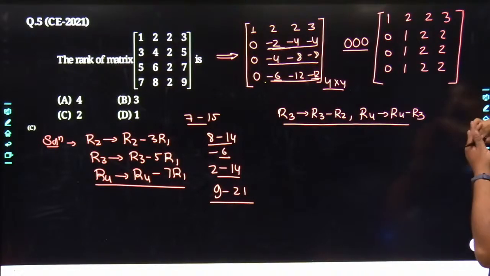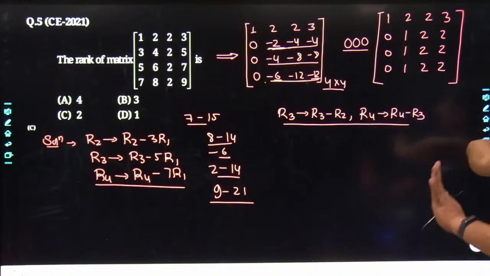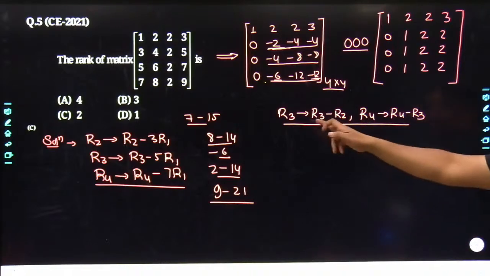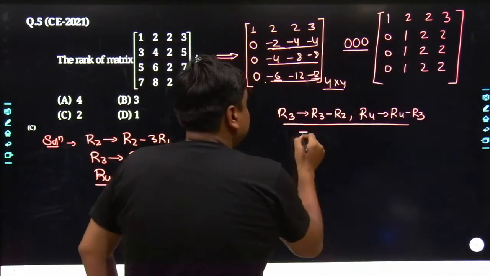No, my dear friends, out of 3 rows, you can make only 2 rows 0, because once you take the reference of another row, and if that row itself became 0, you cannot take the reference of that row once again. So you can apply only this many elementary operations. Okay. So what is the conclusion we are getting out of this?